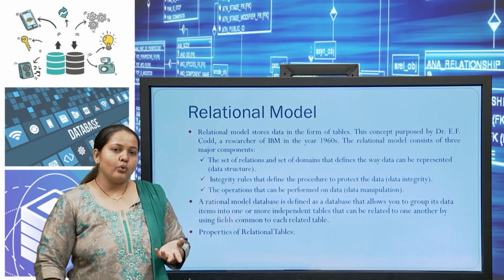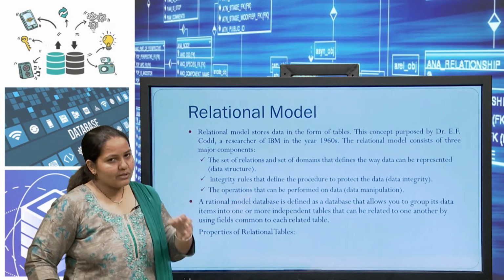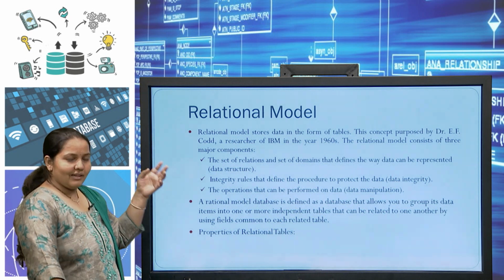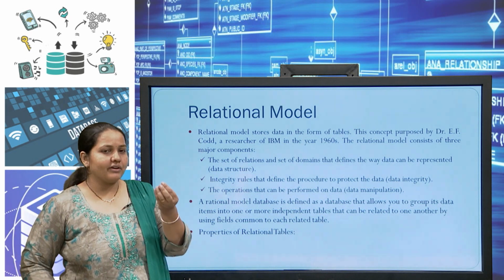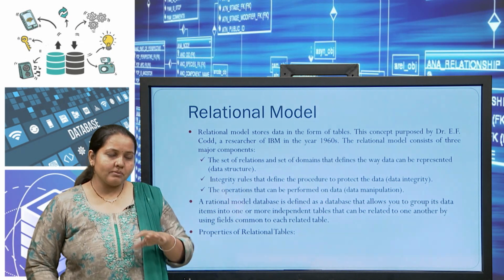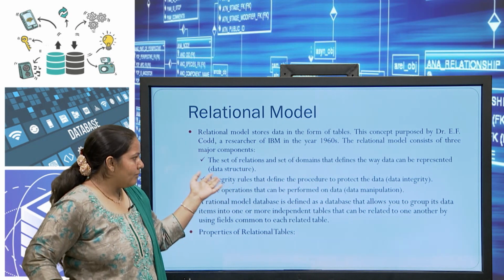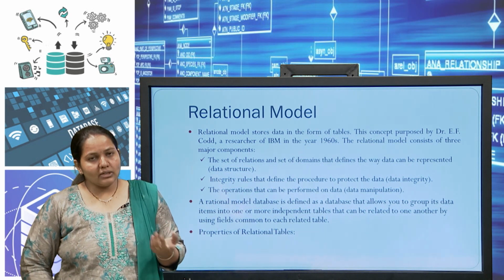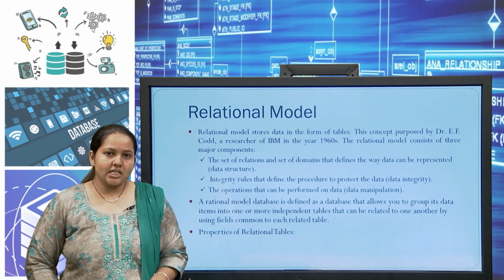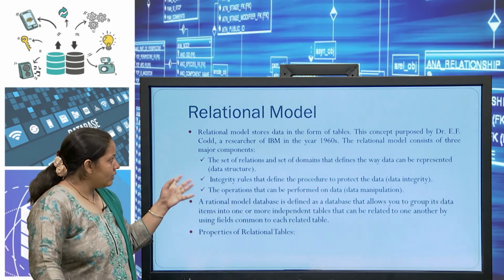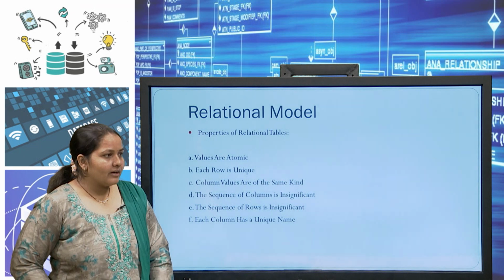So, whenever we go for the relational model, we have to take care of these three components: relations, that means your data structure; the relationships among the data with data integrity; and how the data is manipulated by which user. You have to define that with your model. So, that is our relational model.